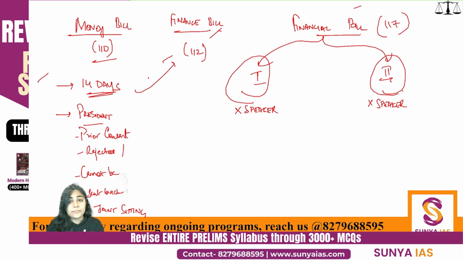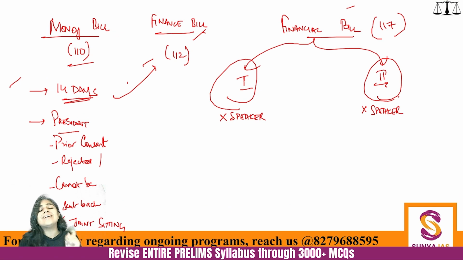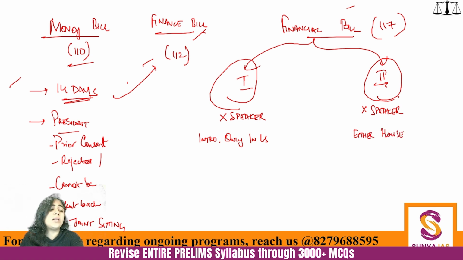Financial bill 1, I told you, is nearer to the money bill, so it can be introduced only in Lok Sabha. Financial bill 2 can be introduced in either house. It is almost like a normal bill. There is nothing special about it as such. Then we talk about the prior recommendation of the president.